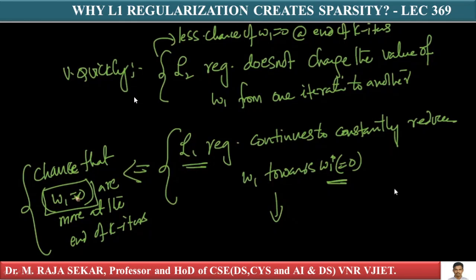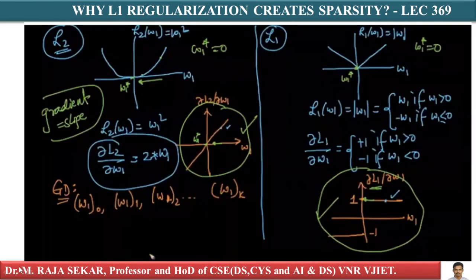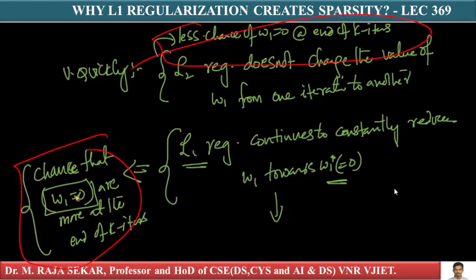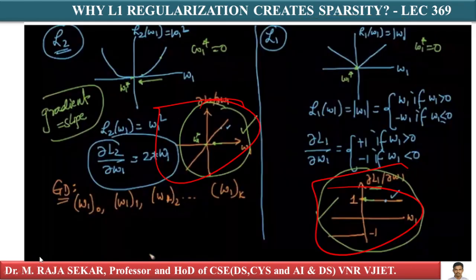Just try to understand these two graphs and correlate these two points. In the case of L1 regularization, the chances that W1 equals 0 are more at the end of k iterations, whereas in L2 regularization, fewer, because of these two particular graphs.